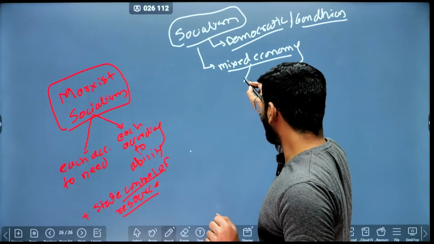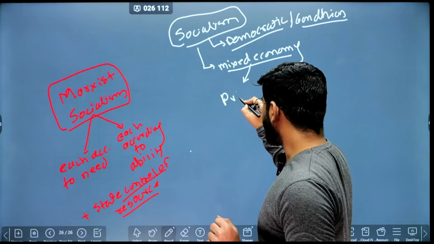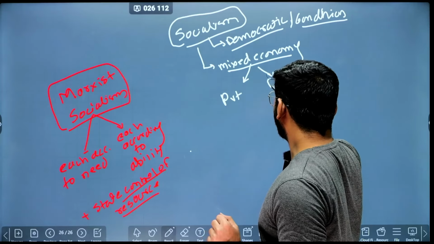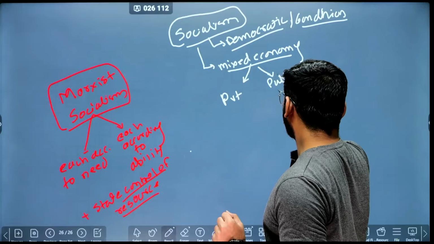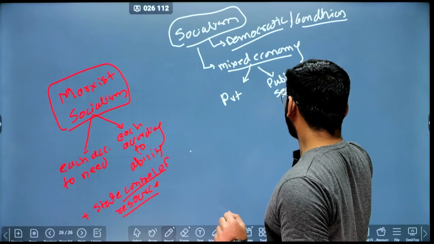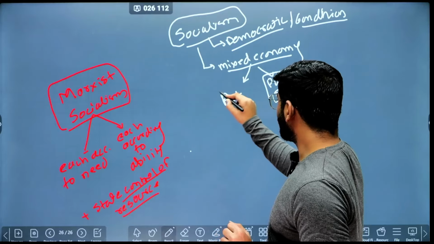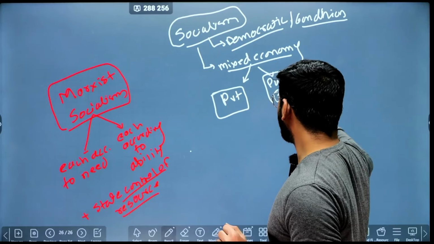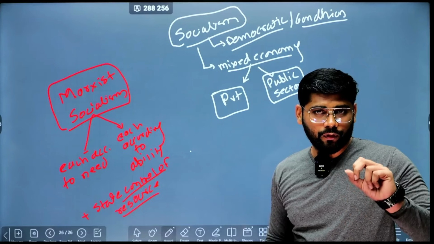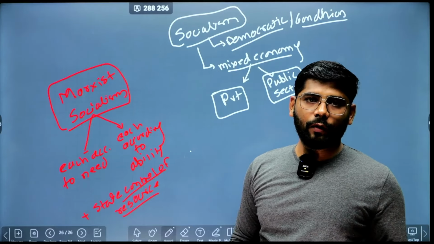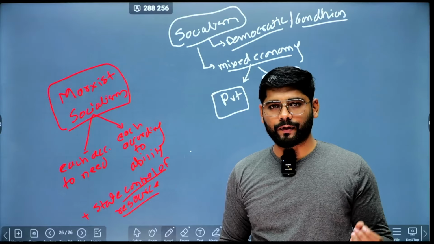In a mixed economy, what is the aspect? That is the presence of private as well as public sector. And why is it done? Because control is given to the public as well as the private sector. Because when it comes to the public sector, we are all aware of our DPSP, the Directive Principles of State Policy.